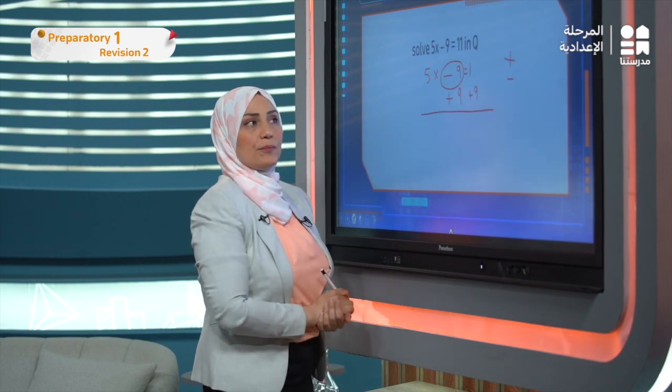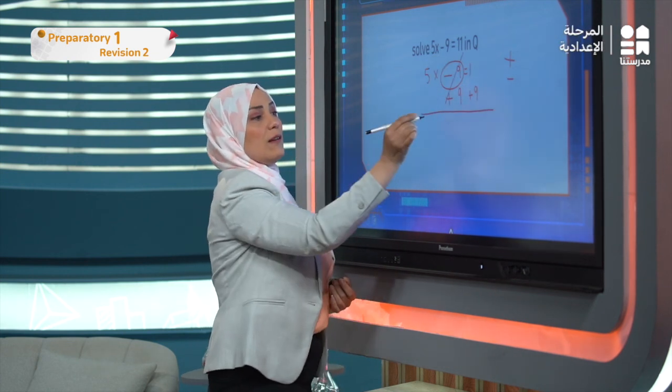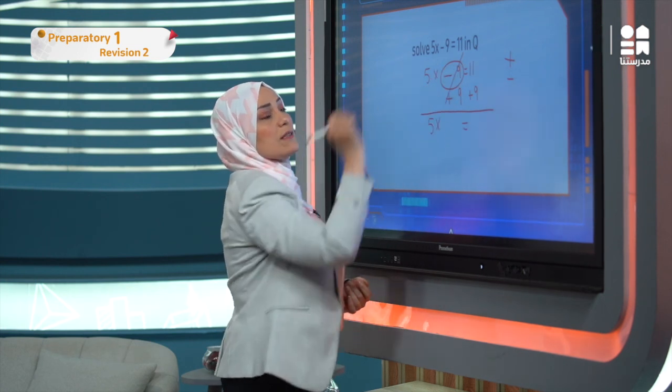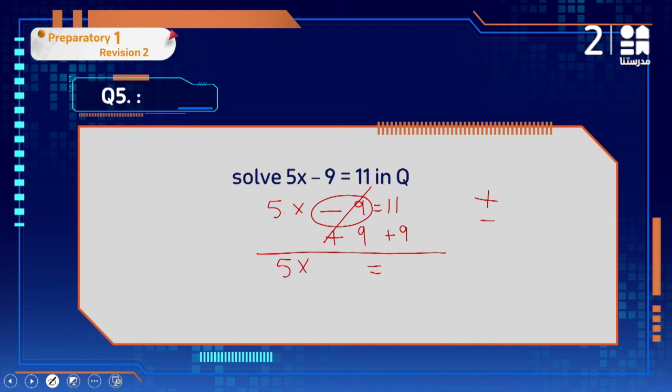Take a line. Cancel. Then 5x equals 1. It is not 1, it is 11. 11 plus 9 equals 20. Now, we have multiplication between 5 and x, and the inverse operation for multiplication is division. So we are going to divide by 5 on both sides. Cancel the 5. Now x equals 20 divided by 5 equals 4. And 4, of course, belongs to Q, so our solution is 4.